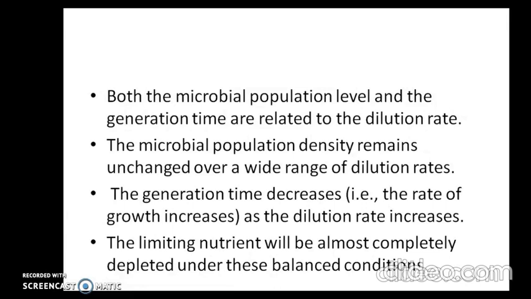Both the microbial population level and the generation time are related to the dilution rate. The microbial population density remains unchanged over a wide range of dilution rates. But the generation time decreases. That is, the rate of growth will be increasing as the dilution rate increases. The limiting nutrient will be almost completely depleted under these balanced conditions.